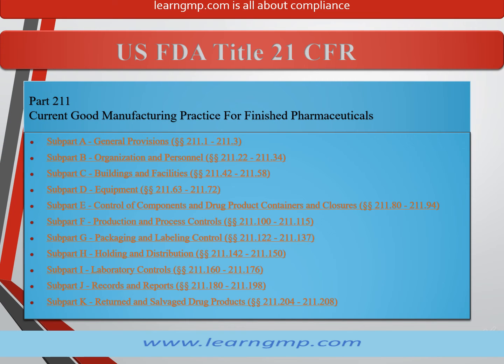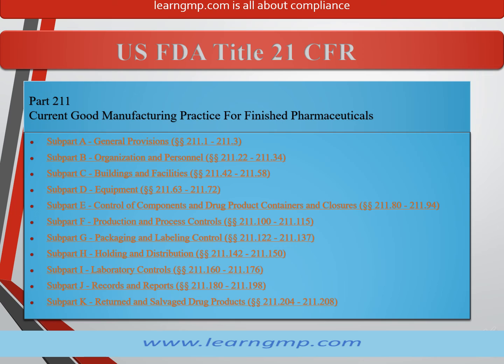21 CFR Part 211, Current good manufacturing practice for finished pharmaceuticals, has 11 subparts from A to K. Subpart A, General Provisions, 211.1 to 211.3. Subpart B, Organization and Personnel, 211.22 to 211.34. Subpart C, Buildings and Facilities, 211.42 to 211.58. Subpart D, Equipment, 211.63 to 211.72.